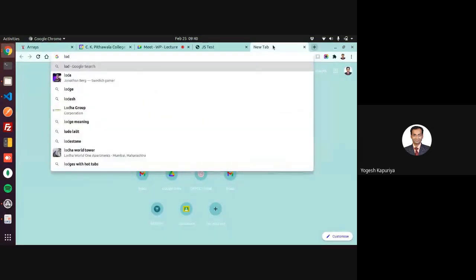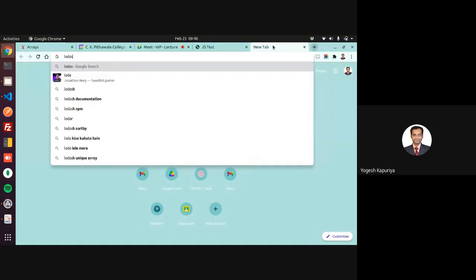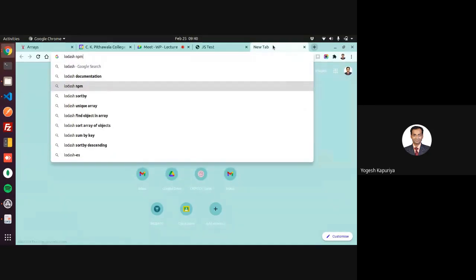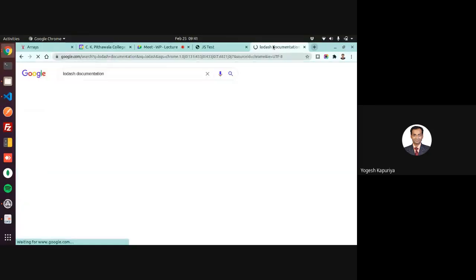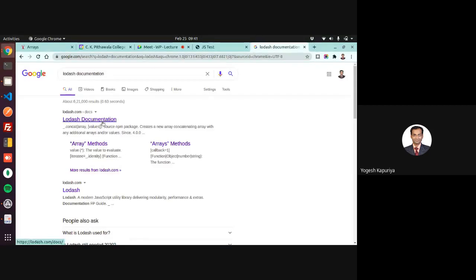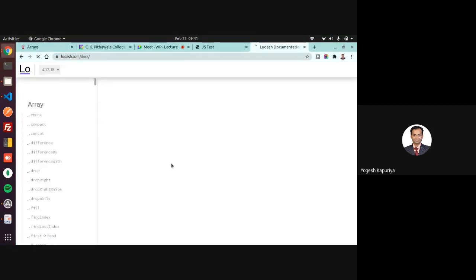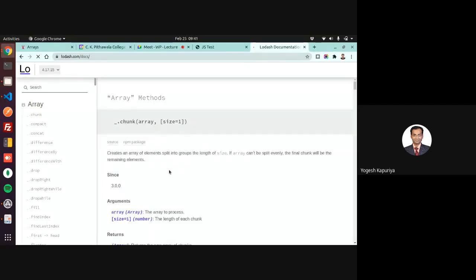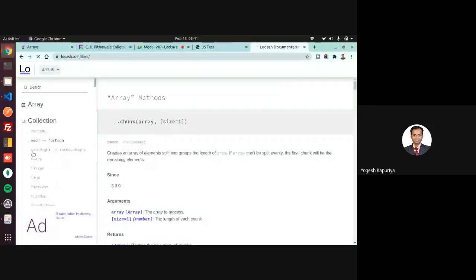One of the very popular libraries is Lodash, I think. Okay, so this is a very popular library for performing operations on arrays as well as on objects.